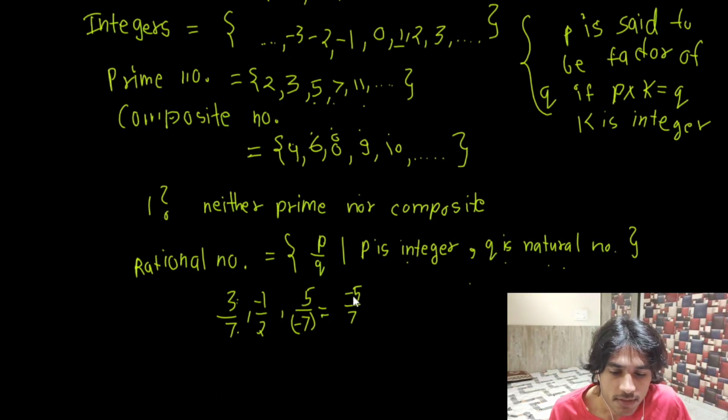So minus 5 is an integer, 7 is a natural number. That means this is what? A rational number. And if this is a rational number and this is equal to this, then this should be a rational number too. Right? Suppose